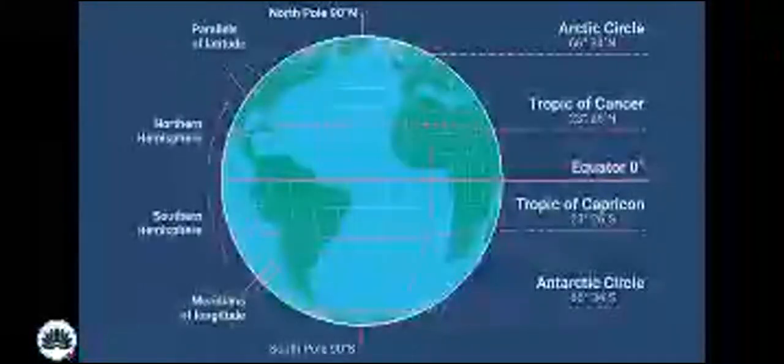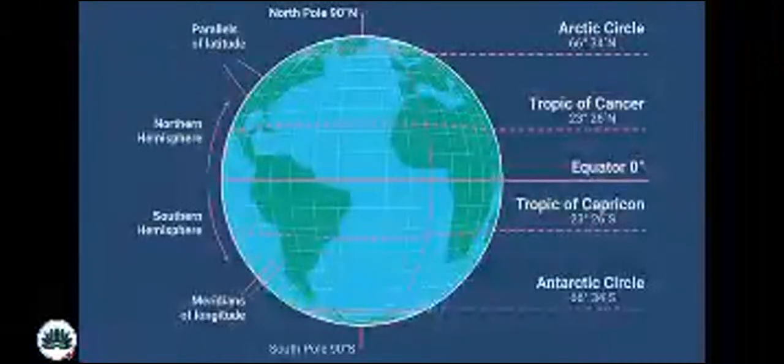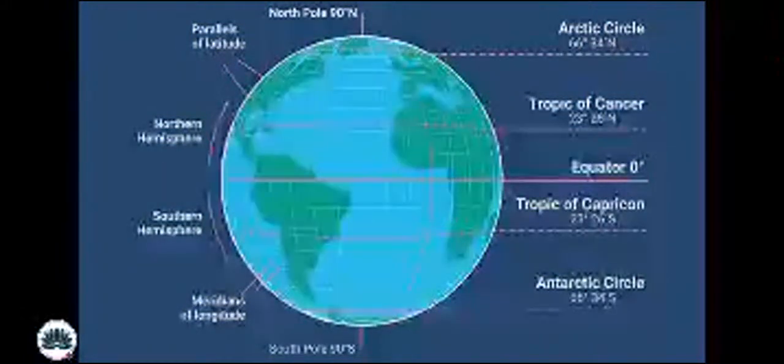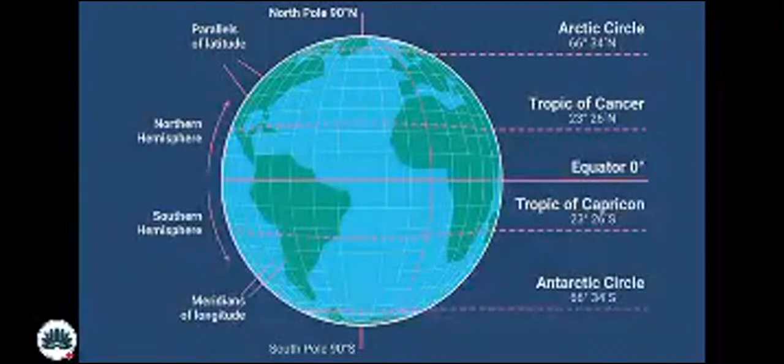What are the North Pole and South Pole? This is what I was talking about: Antarctica is located at the South Pole. That's why it has a cool temperature. While Russia, Greenland, and the northern part of America, known as Alaska, are located at the North Pole, due to which the temperature here is cold. Why? What is the reason?